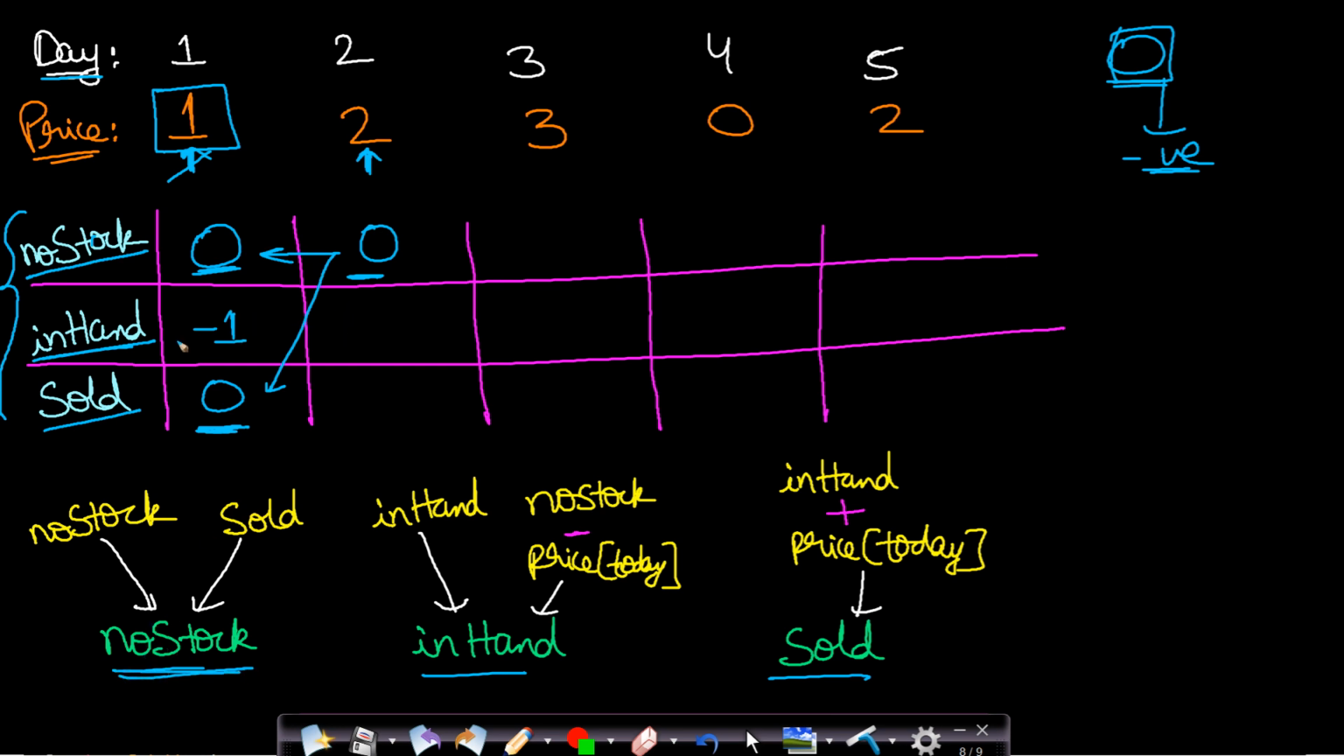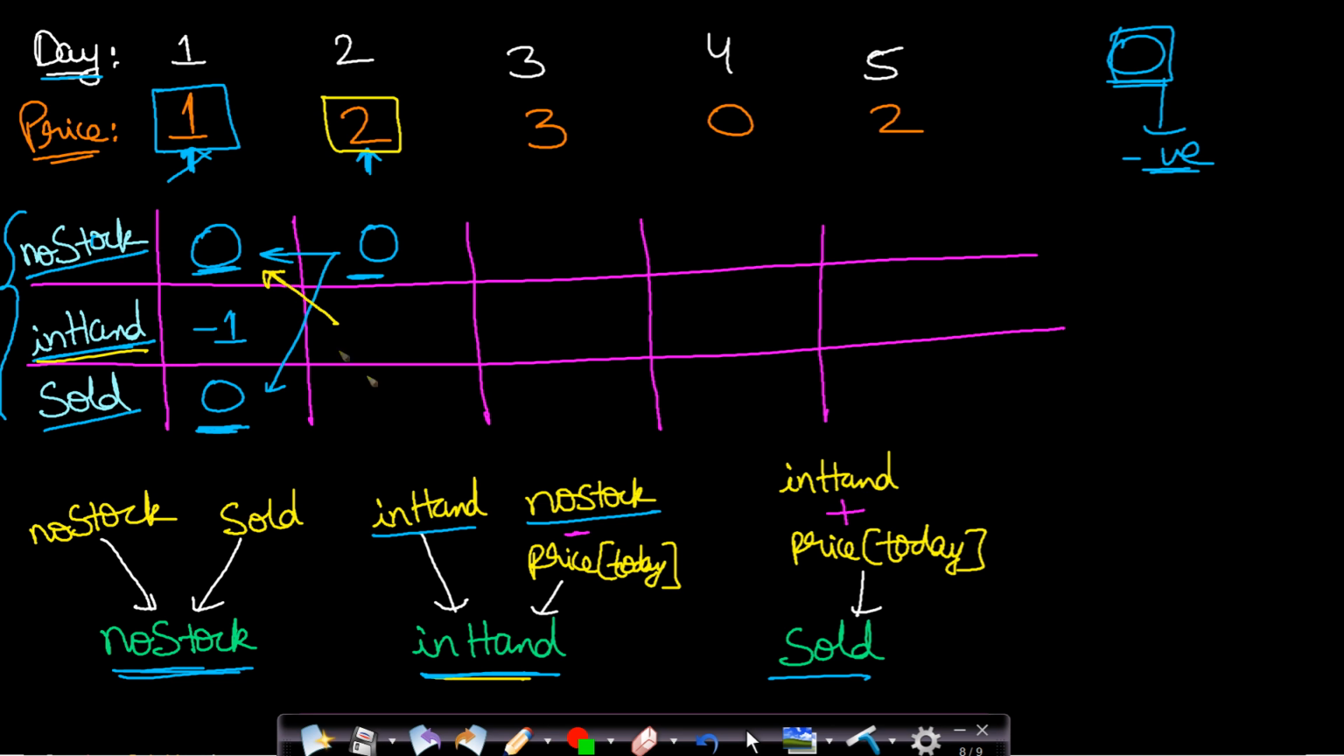Now if we want to calculate for the in hand state, what are the states from which we can reach it? Well, we can reach from in hand to in hand, because if we are holding a stock, we can keep holding it and stay in the same state. Otherwise, if we have no stock on the previous day, then we can buy a stock and reach this in hand state. From the no stock state we can reach the in hand state by buying the current stock, which is priced at 2.